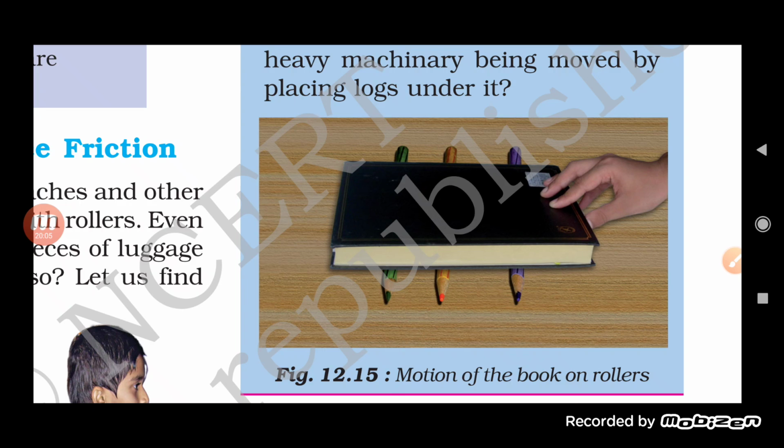It tells us that the pencils reduce the friction. How? With the help of rolling. Whenever an object is rolling, the friction is already very little, because of the smaller surface area in contact with the ground.